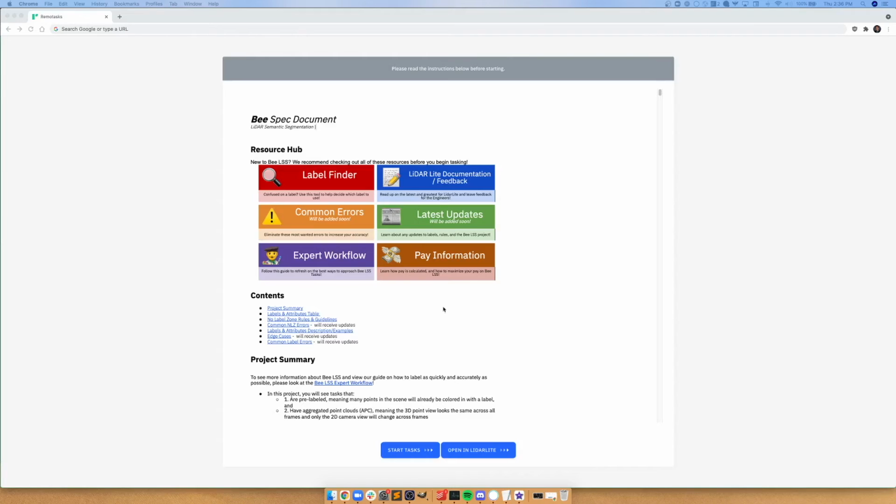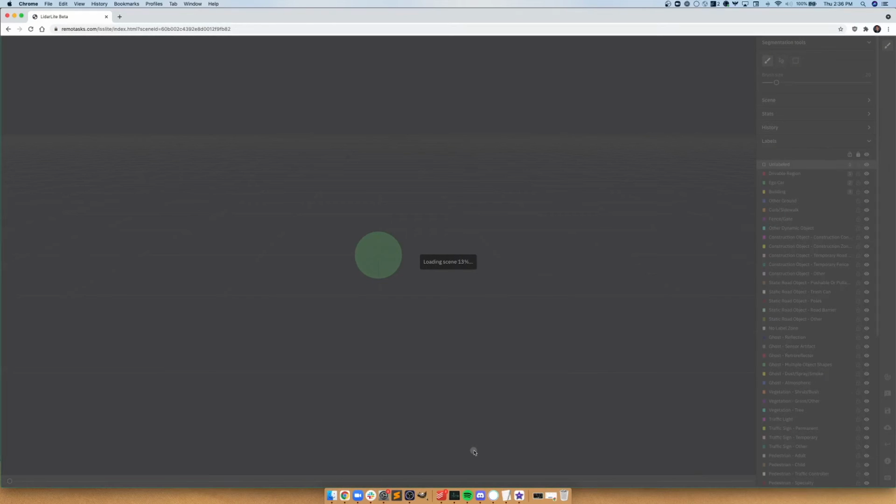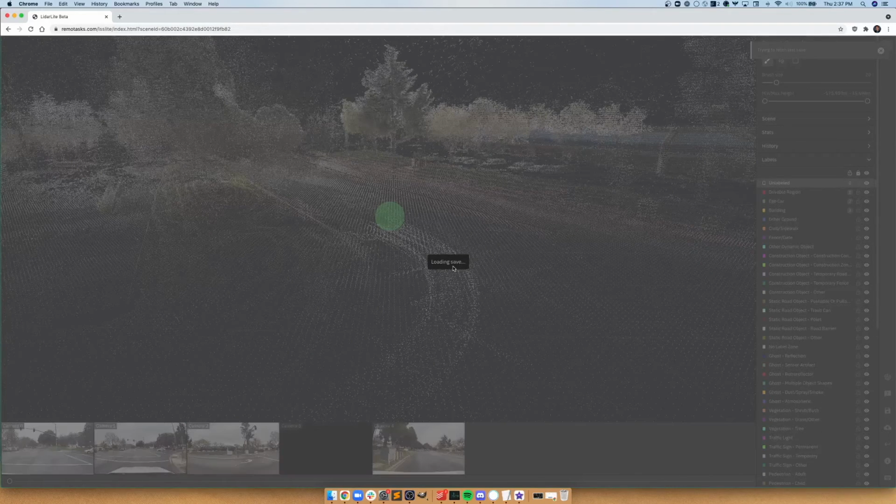First, when you open up any task, you're going to see several options here. If you click Start Tasks, that's going to open up the LiDAR Classic view. However, since these are going to be 320 frame tasks, we do recommend that you open it up in LiDAR Lite, where tasks load much more quickly and more smoothly. Once you click that, you can see the scene loading here. This will vary based off of your internet connection, but again, it should run and load much more smoothly compared to the LiDAR Classic tool.